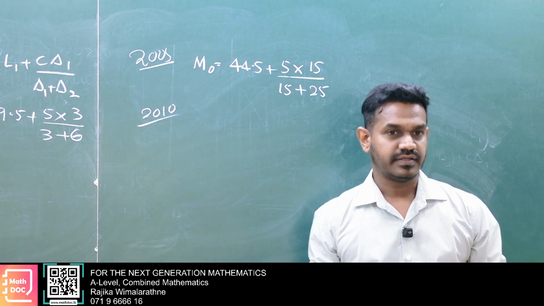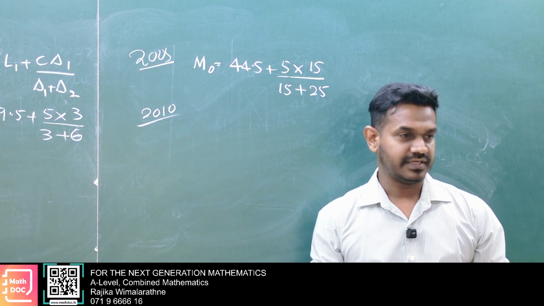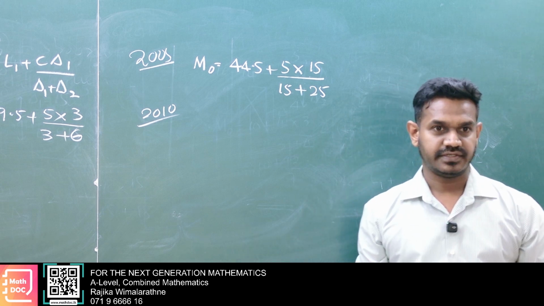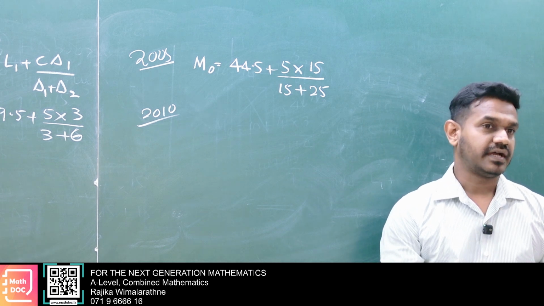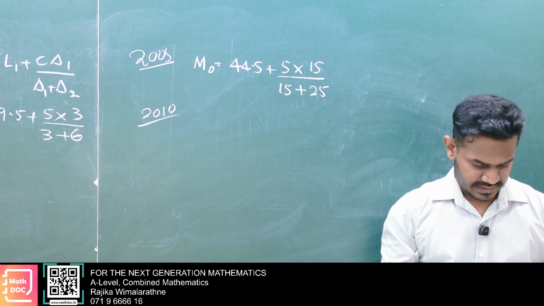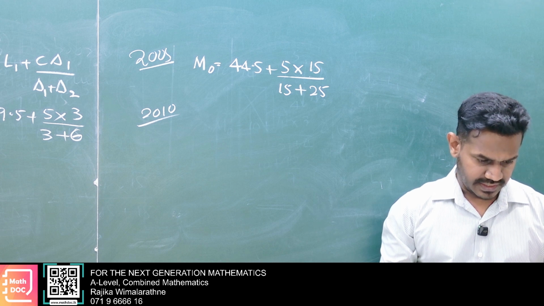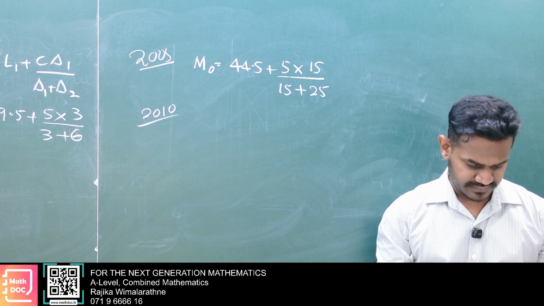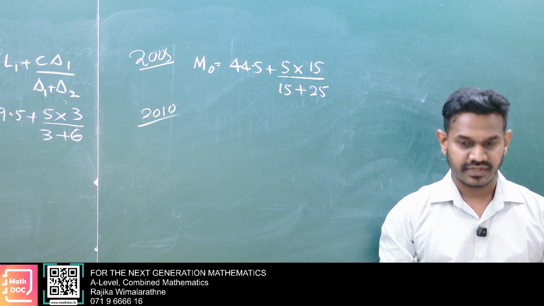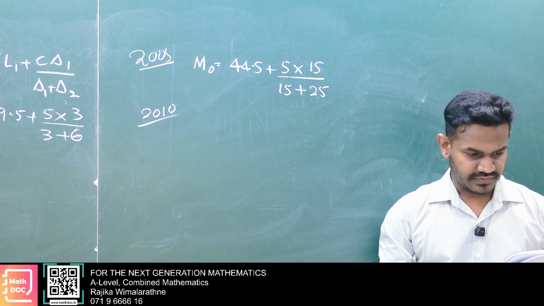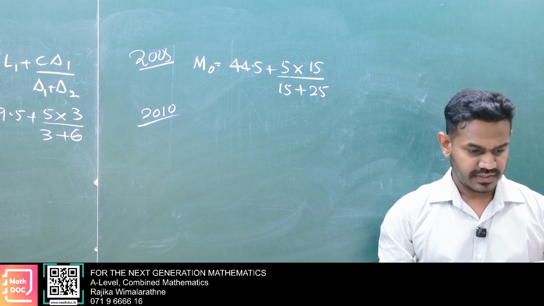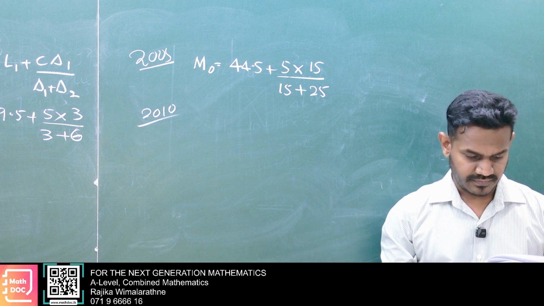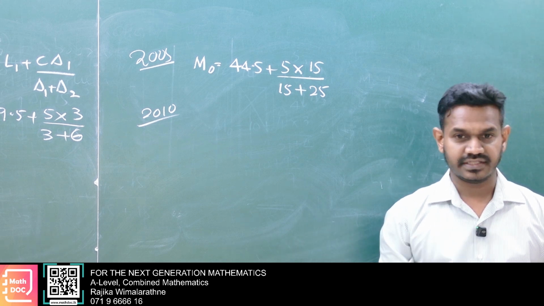Sometimes it may be given mode, median, skewness, coefficient of skewness, and so on. Mode is very rare, usually a rare calculation, but in 2024 there's mode, no? In 2024 we have to calculate mode. In 2023 median was given. Mode and median are not always there, but mean and standard deviation or variance will be there definitely.